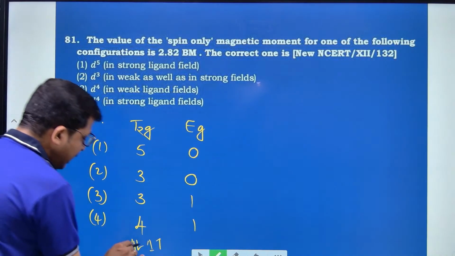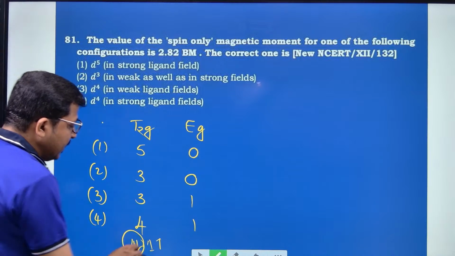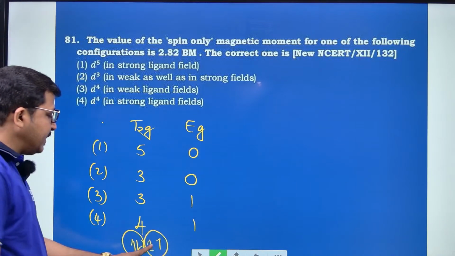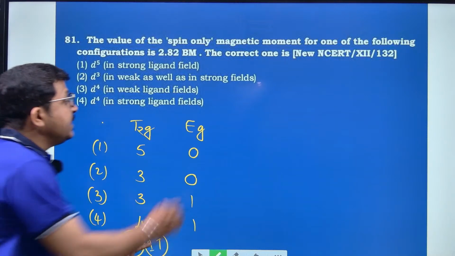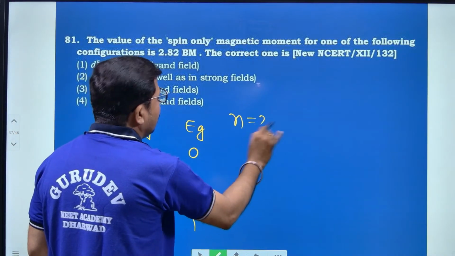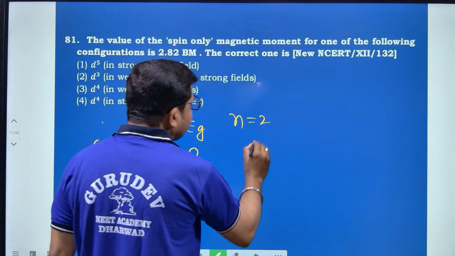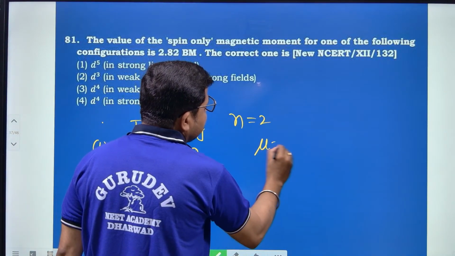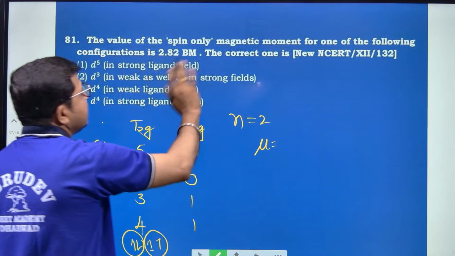In dxy it is paired, and in dyz and dxz it is unpaired, hence here n is equal to 2.